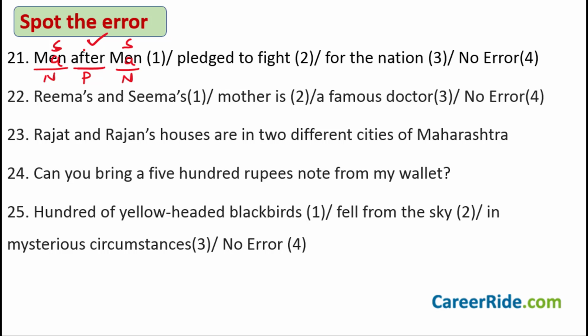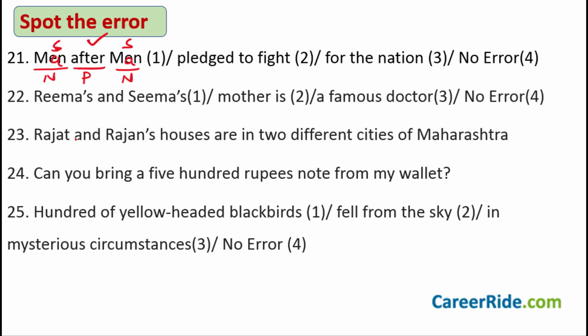As I said, we have discussed this concept quite in detail. We have seen a lot of examples in the video on nouns where we have discussed the concepts. So make sure that you do watch that video if you want to clarify these type of things for yourself. Okay. Sentence number 22. Rima's and Seema's mother is a famous doctor. Okay. So now this type of a construction is also usually popular with the examiners, and many a times you'll find this kind of a question in the exams.